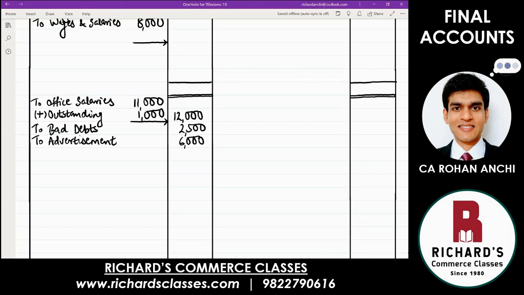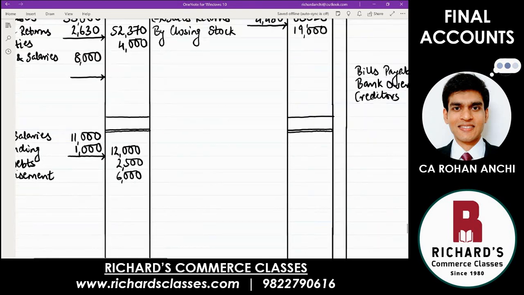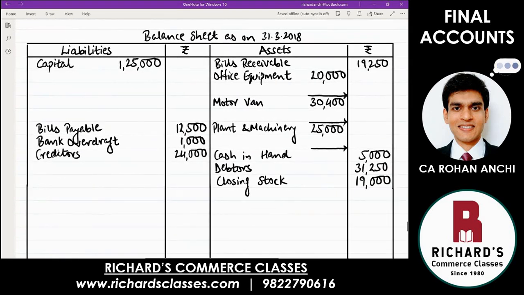Something that you're going to pay in the future. Which side? Liability. Liability side, the same words you use. Outstanding. And the expense was office salaries. So write down outstanding office salaries. What you did not record was 1,000.